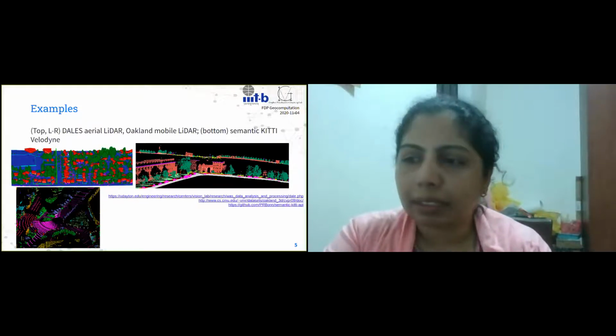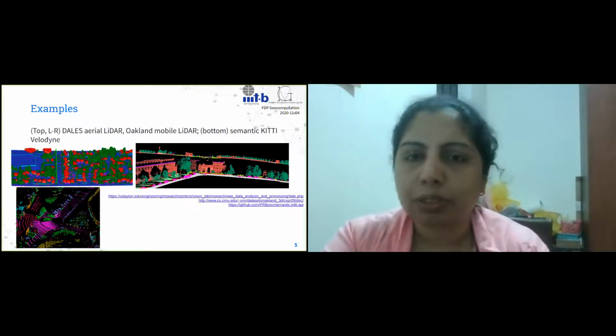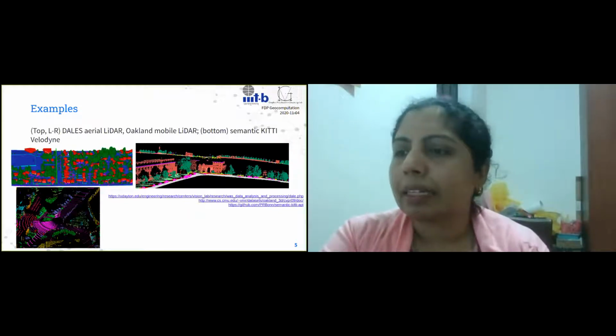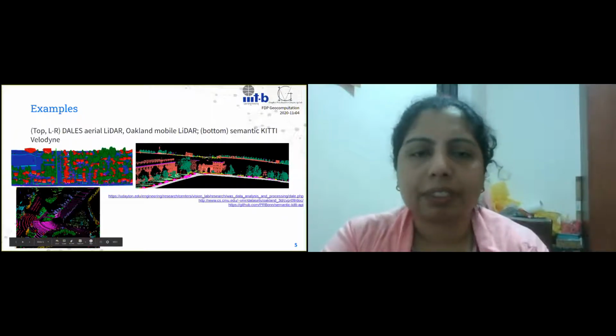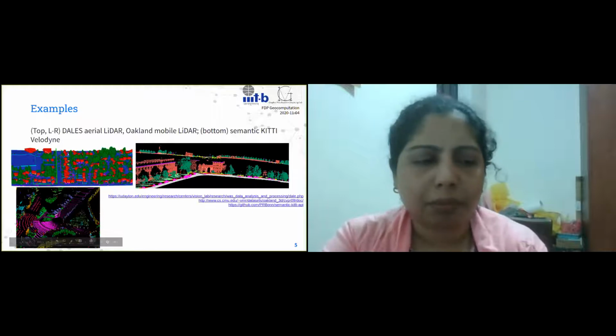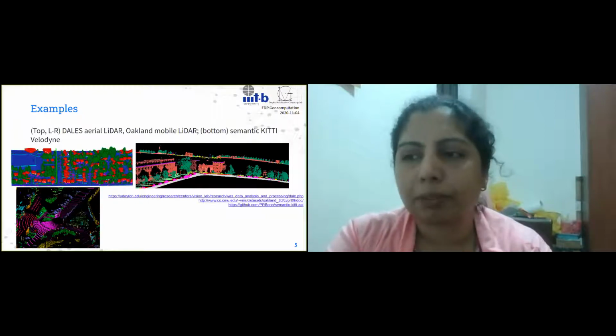And this is the SemanticKITTI data, which is the data set for autonomous driving. And this is again an annotated data set of several trajectories. I believe it's around 13 or 14 trajectories with several time frames of the LiDAR point cloud data that has been collected.